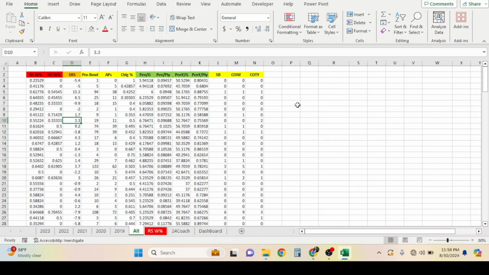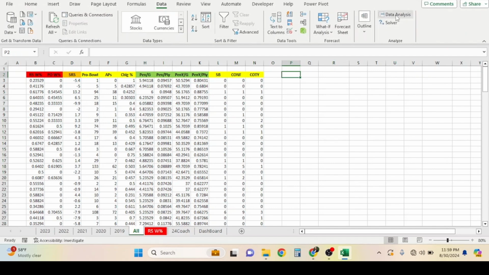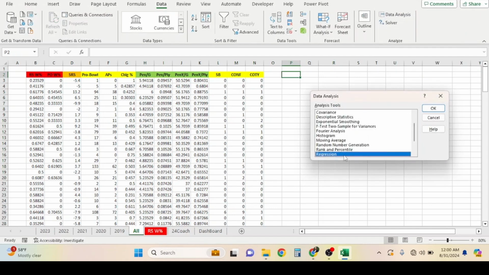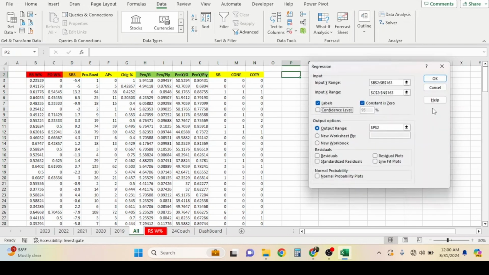Now, remember, you can use different stats. You can use team stats. You can use whatever. You can replace these with different sports, different stats, different whatever you want. Do you want to measure rainfall? You can do whatever you want with this. But I'm just trying to give the point across here. First, we'll go to the data tab, move on to data analysis, and we're going to go down to regression.